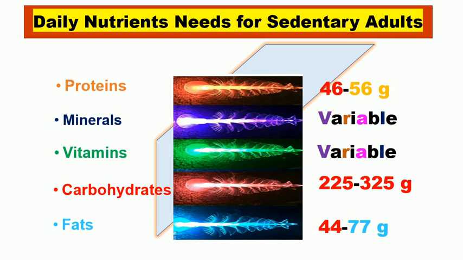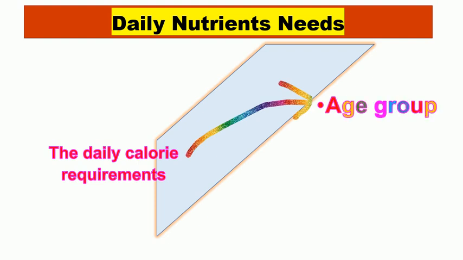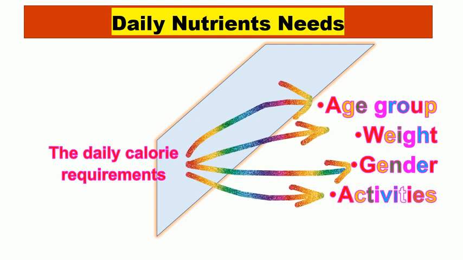Moreover, the fat requirement for adults is about 44 to 47 grams. These calculations are provided for sedentary adults considering a 2000 calories per day requirement. The daily calorie requirements also vary depending upon age group, weight, gender, and the nature of activities.